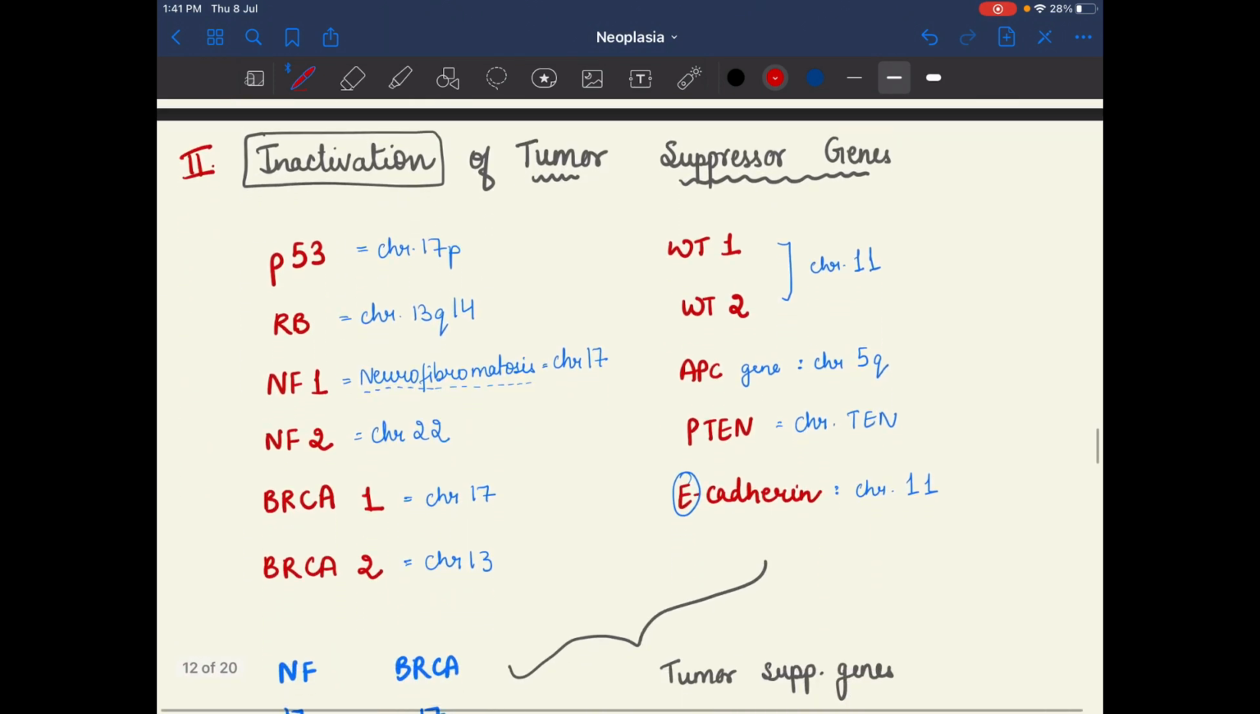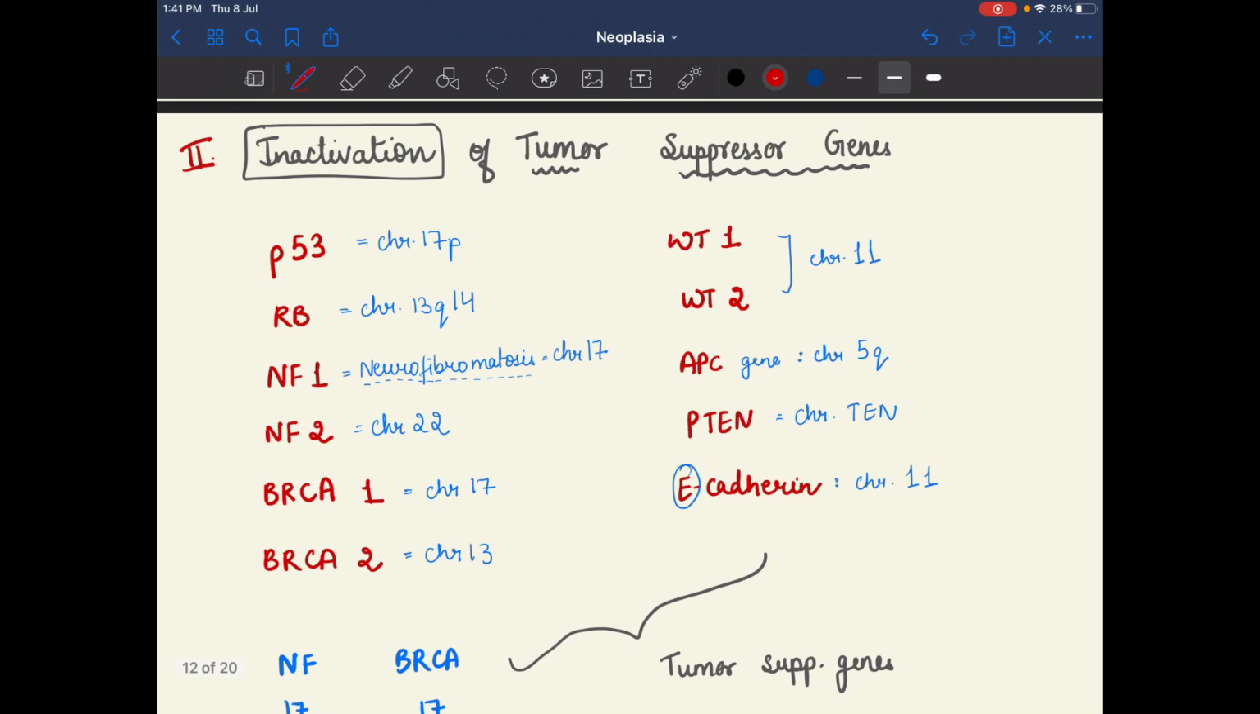After that, we have the second, that is the inactivation of the tumor suppressor gene. So in inactivation of tumor suppressor gene, these were the tumor suppressor genes, and I am going to tell you the location where they were present. Please remember it. It is very important for all of us, because they might come in the exam.